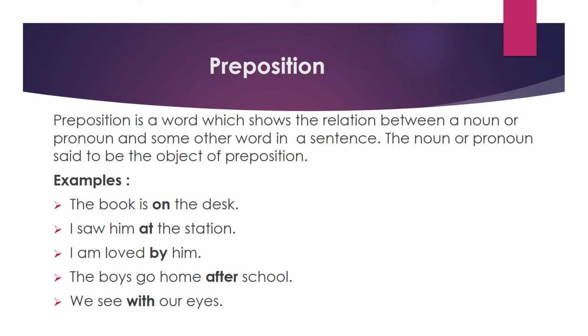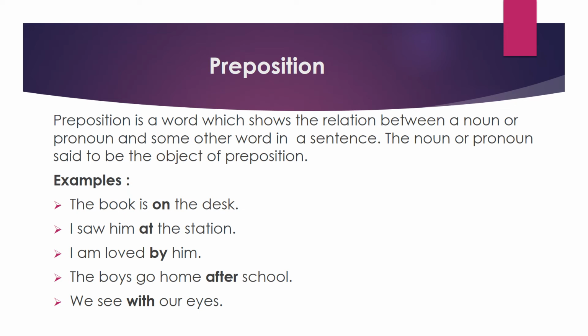Now we'll see preposition. Preposition is a word which shows the relation between a noun or pronoun and some other word in a sentence. The noun or pronoun is said to be the object of the preposition. We will see in sentences. The book is on the desk. Here in this sentence, the word on is a preposition. Why? It shows the relationship between the book and the desk.